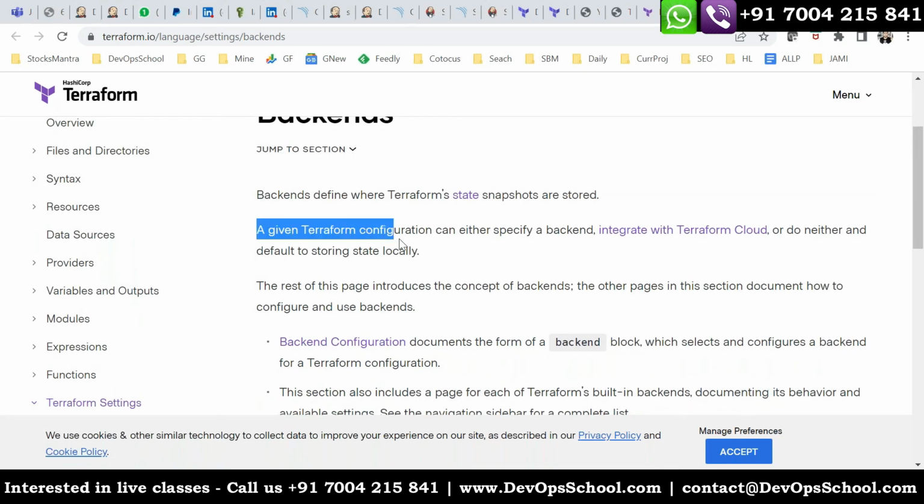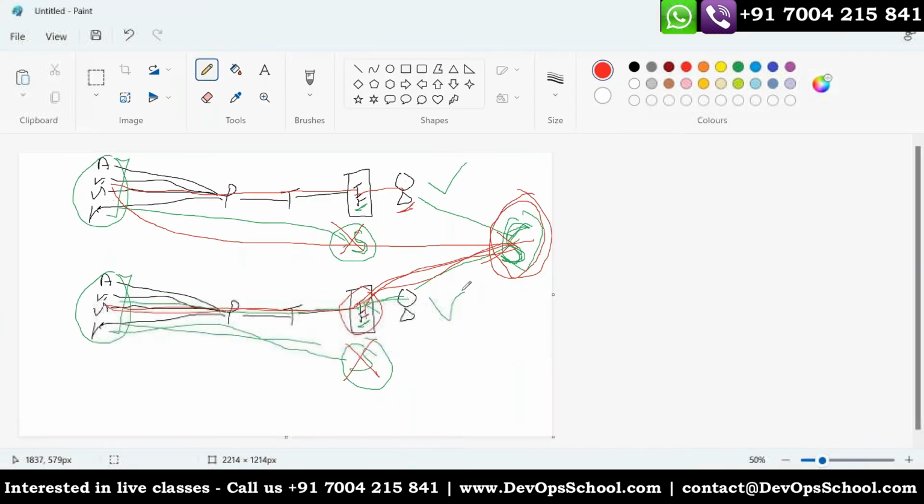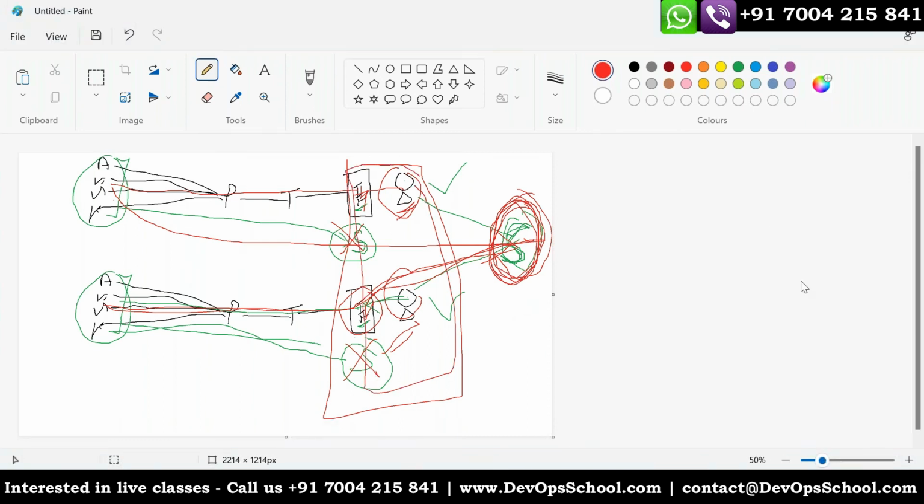So backend is basically a way to store the state file at a remote location, which can be accessed by different teams. This person and this person are part of one team, and they are using one code. The state file will be at some remote location, and there is only one state file. So you can work as a group. Now I think you had some different questions. First, before this, do you understand this concept or not? All of you? Yes. Okay.